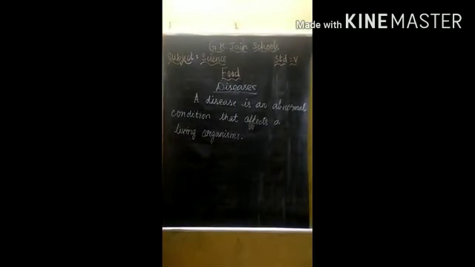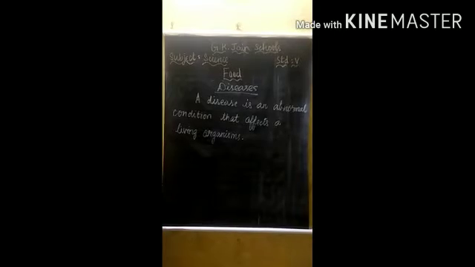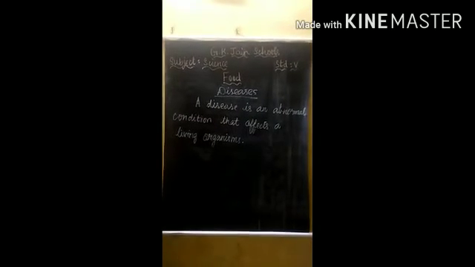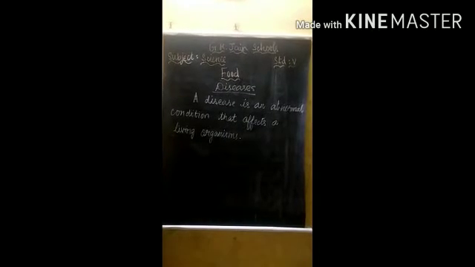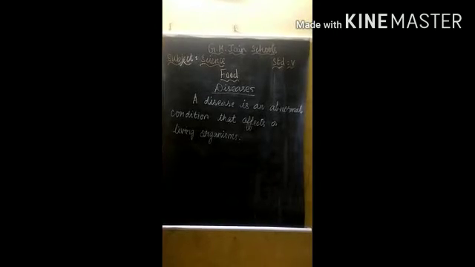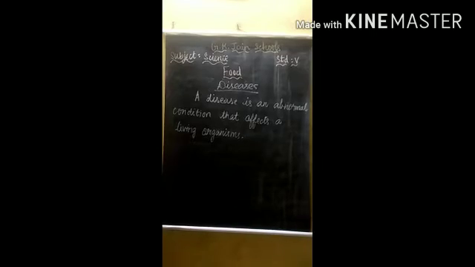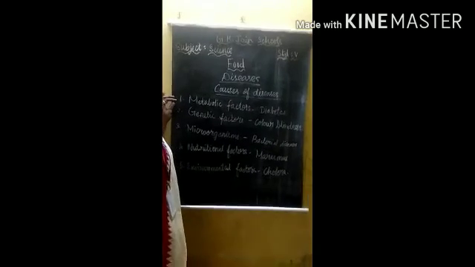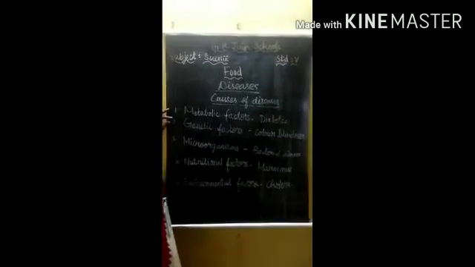Diseases may be caused by external factors as well as internal dysfunction. Each disease has symptoms. We come to know about the diseases from their symptoms. We all know each disease has some symptoms. Children, now we are going to see the causes of diseases in detail.